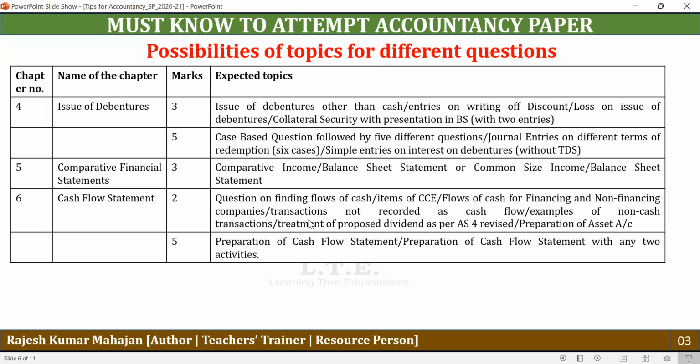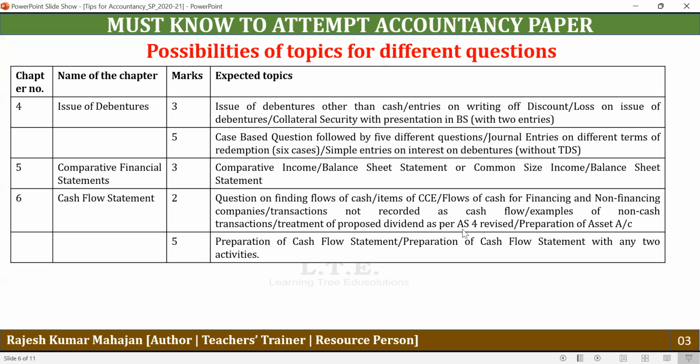There may also be a possibility that a transaction may be asked which does not involve any cash flow. That is when you deposit cash in the bank, when you withdraw cash from the bank, or any movement between the items of cash and cash equivalents. So basically, these transactions do not involve any cash flow. And examples of non-cash transactions: when you purchase a certain asset and against this you issue debentures or shares, or when you issue shares as a bonus to the existing shareholders. There can be so many possibilities for non-cash transactions, so you also need to learn about such transactions.